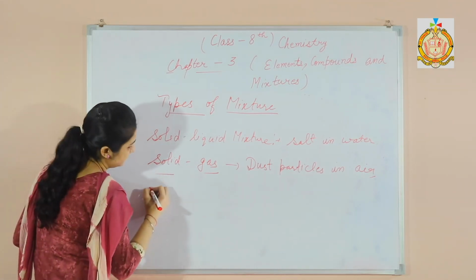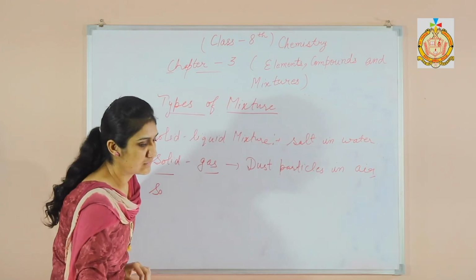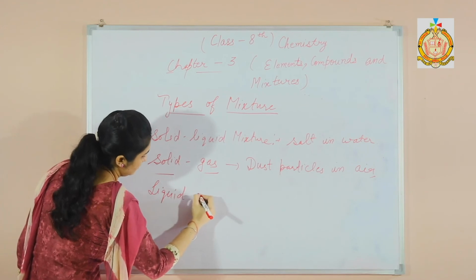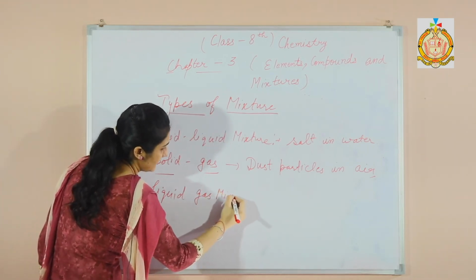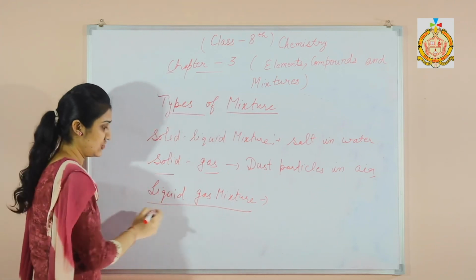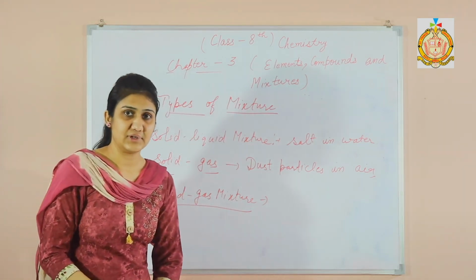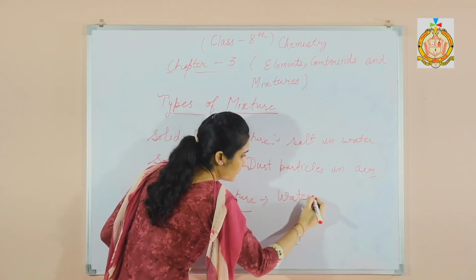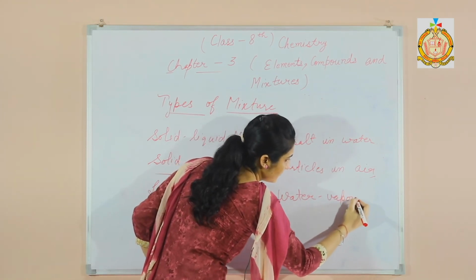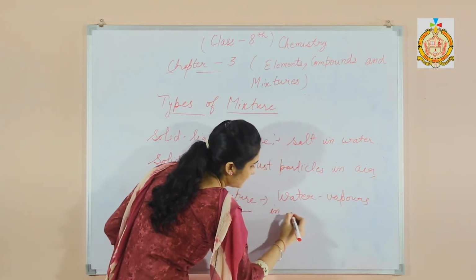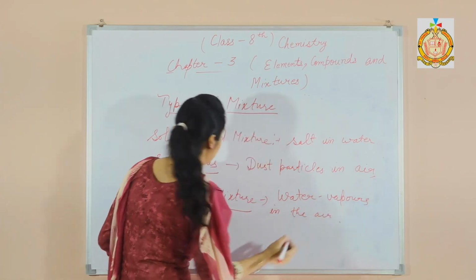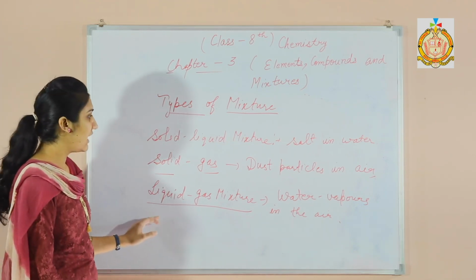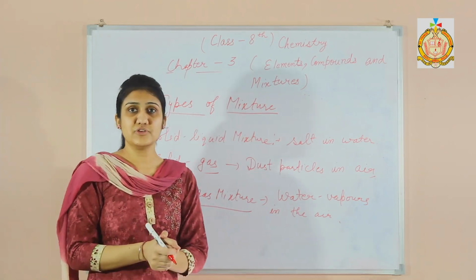Next is liquid gas mixture. For liquid gas mixture, you can take any example. For example, water vapors in the air. So air is a form of gas and water vapors are in liquid state. So there are many more examples that you can give by yourself.